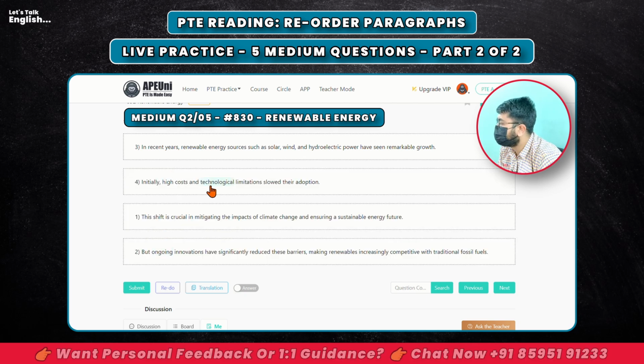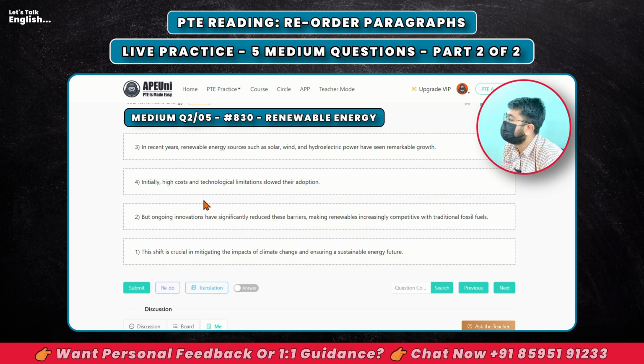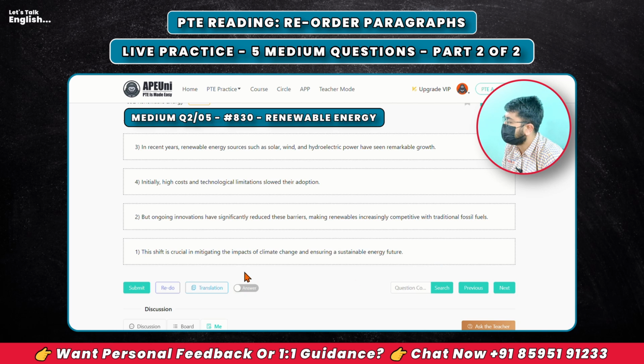Initially would suit better. Initially, they've seen remarkable growth. High costs and technological limitations slowed their adoption. Okay, ठीक है. But ongoing innovations, ठीक है. First you showed the problem, then you are showing the solution, which has already happened. But ongoing innovations have significantly reduced these barriers, making renewables increasingly competitive with traditional fossil fuels. This shift in mitigating the impacts of climate change and ensuring a sustainable energy future.